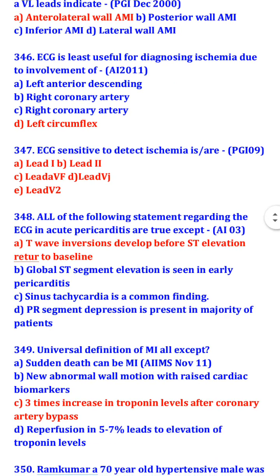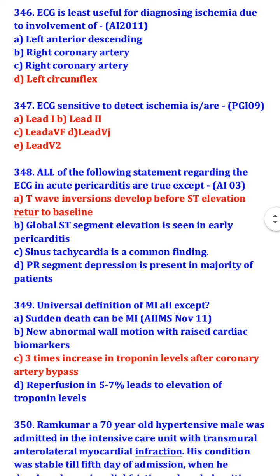All of the following statements regarding the ECG in acute pericarditis are true except T wave inversion developed before ST elevation returns to baseline. So what is true about ECG in acute pericarditis? Global ST segment elevation is seen in early pericarditis. Sinus tachycardia is a common finding. PR segment depression is present in majority of patients.